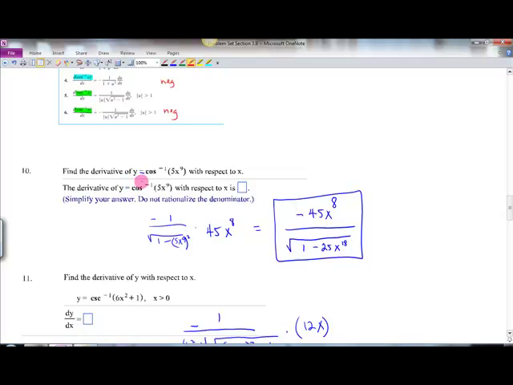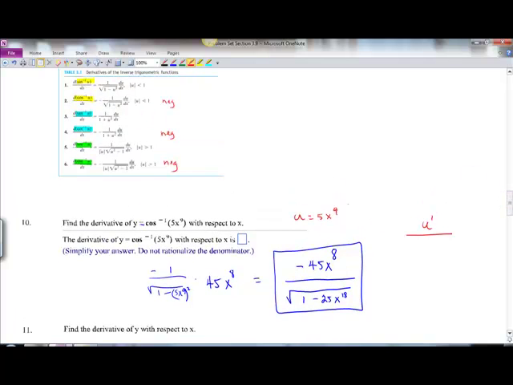Find the derivative of y equals inverse cosine of 5x to the 9th. Remember that u, in this case, is 5x to the 9th. And if we think about u prime over, the formula is square root of 1 minus u squared, and it was negative out here, okay?